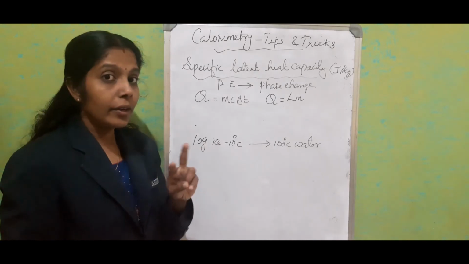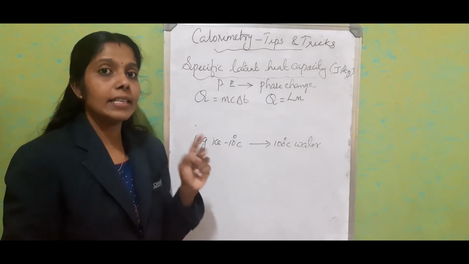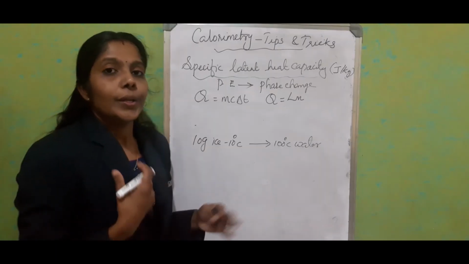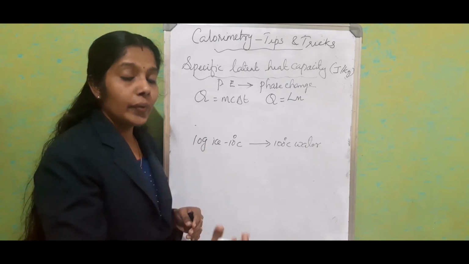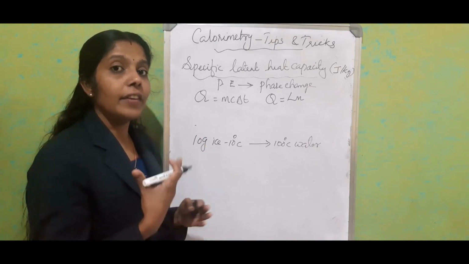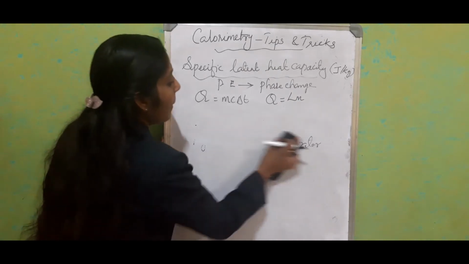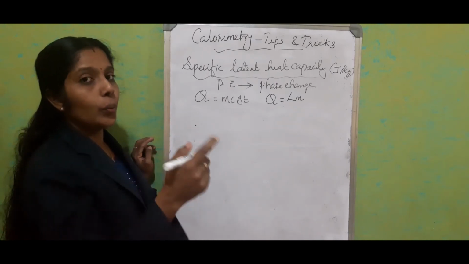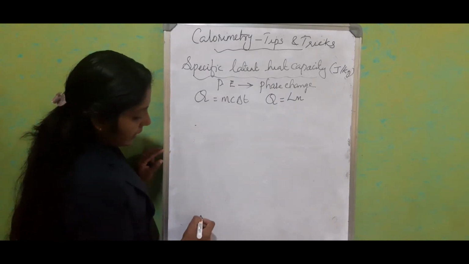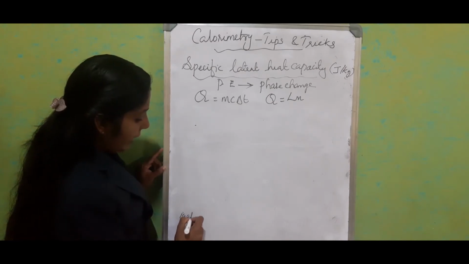But in between, two processes are happening. Temperature change is happening plus phase change. So it is better to draw a small figure and understand which equation we have to use at which position. Just consider minus 10 degrees Celsius ice to 100 degrees Celsius water. Consider this is the present position: ice at minus 10 degrees Celsius.